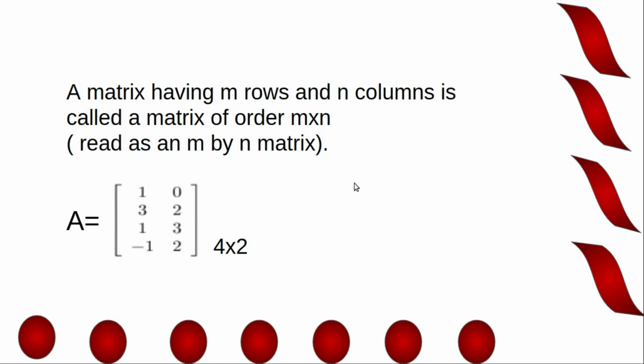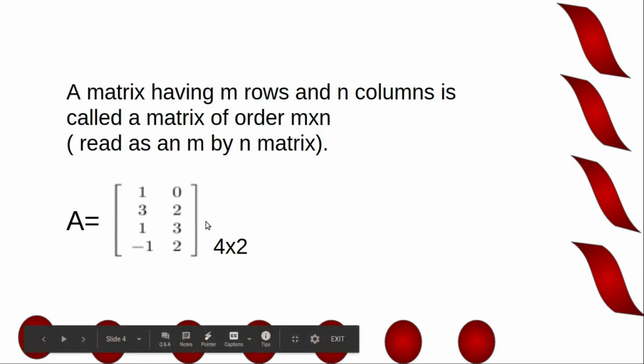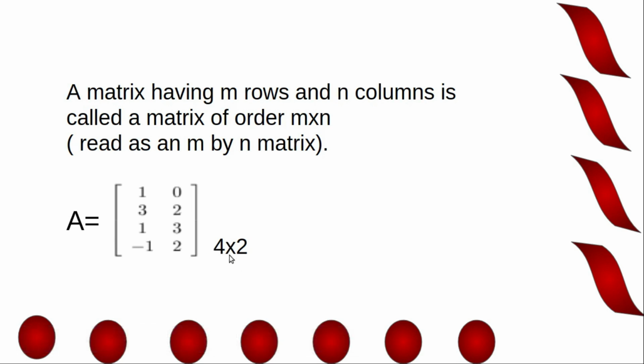3/2. Now in this matrix there are 4 rows, first row, second row, third row, fourth row, and first column, second column, 2 columns. So order of this matrix is 4/2, number of rows by number of columns. If there are m rows and n columns, order of a matrix is m/n.